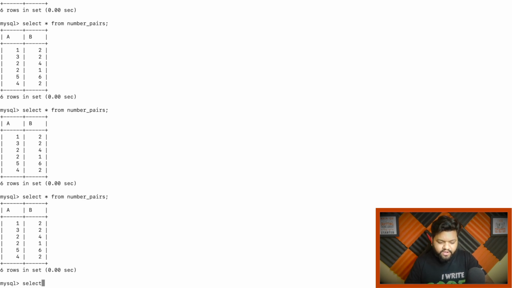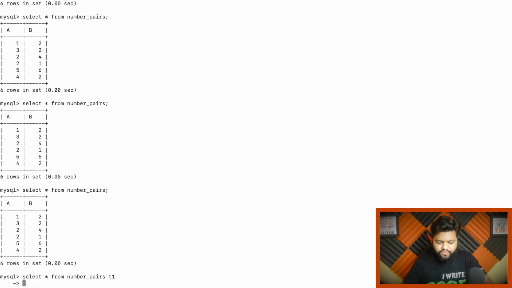So here what we are trying to do is select star from this number pairs table, and here it will be simply T1. And then after that, we will be doing a left join operation.